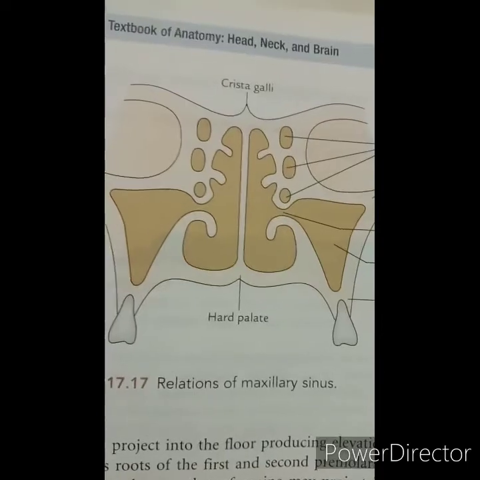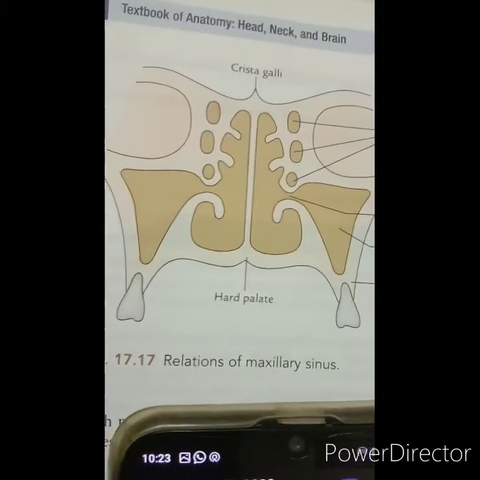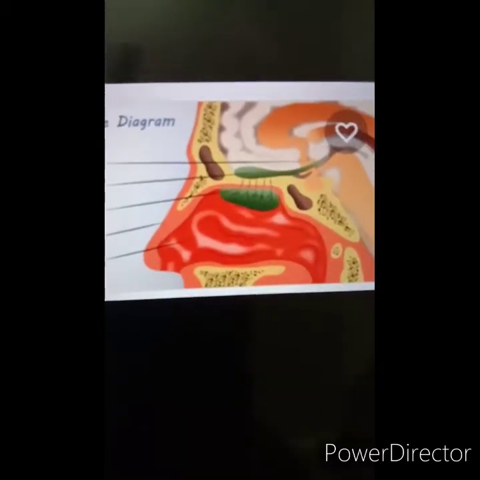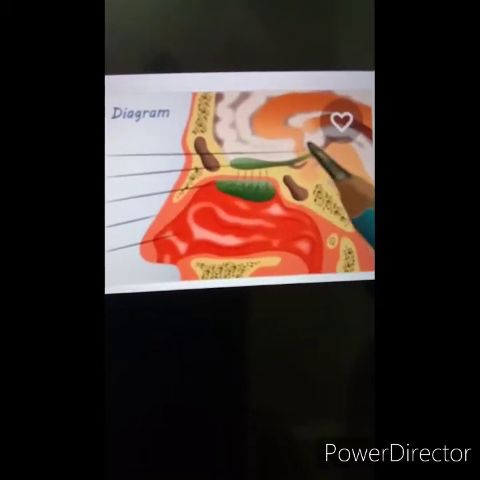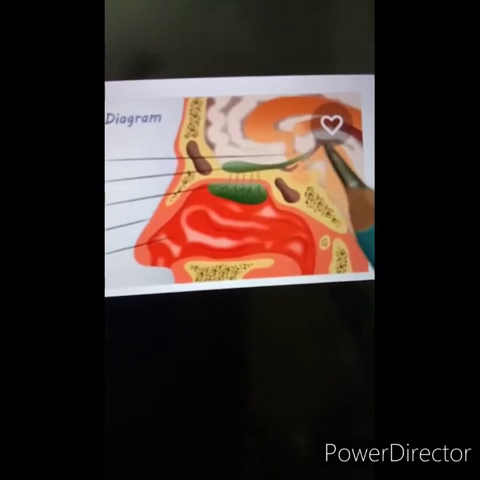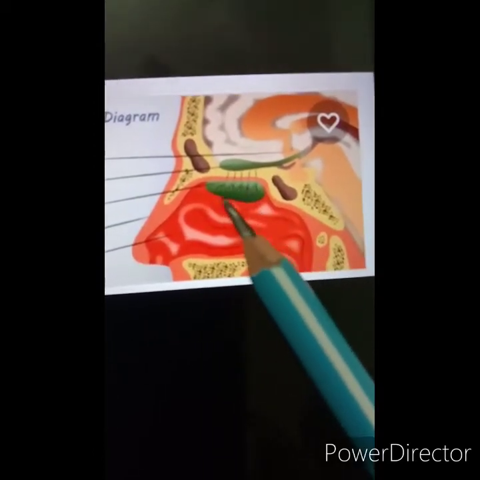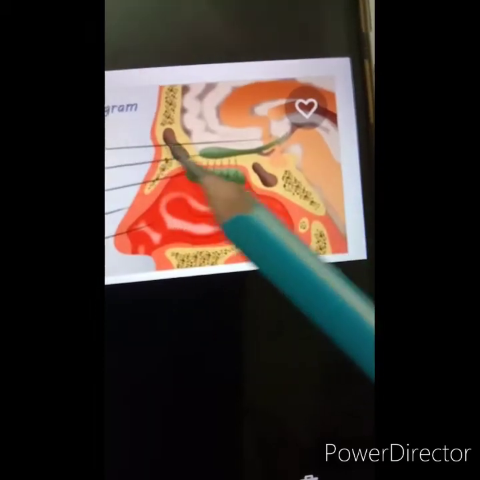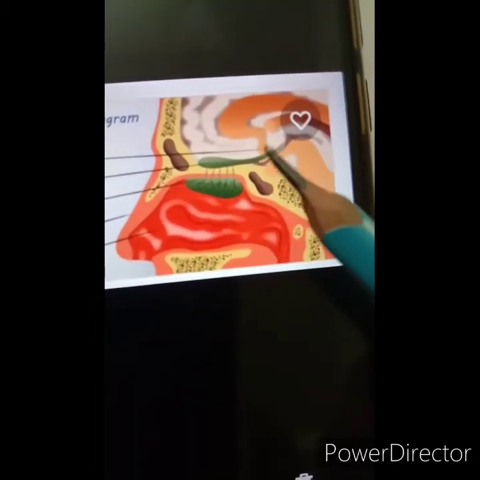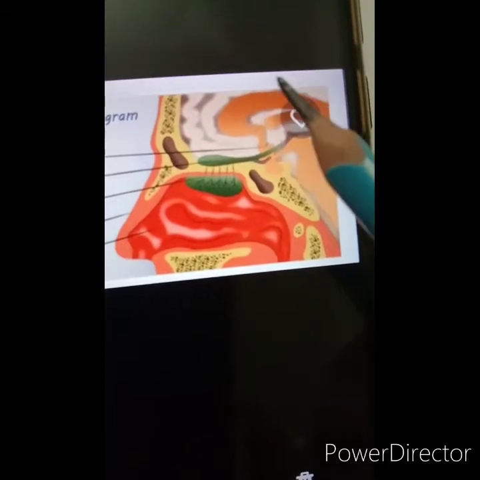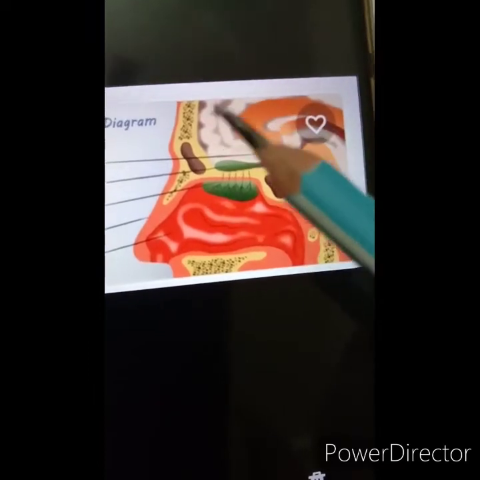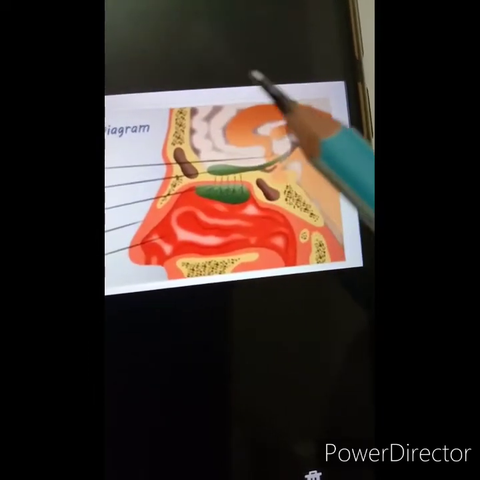Next is the relations of the nose with the anterior cranial fossa through the cribriform plate. So here in this diagram you can see the cribriform plate of the ethmoid bone, and through this the olfactory nerve and its fibers enter into the nasal cavity. So the anterior cranial fossa is related through the cribriform plate of the ethmoid bone, and the lacrimal apparatus through the nasolacrimal duct. So these are the important routes of spread of infection into the anterior cranial fossa.